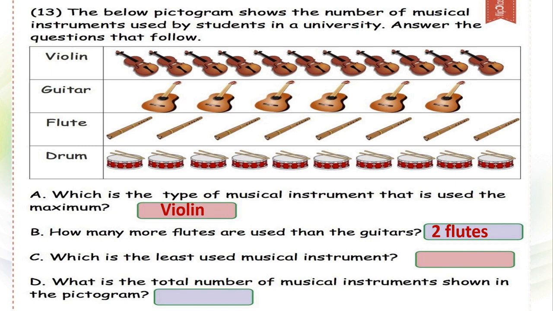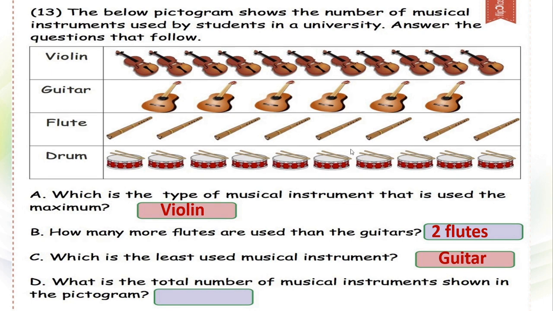Next, which is the least used musical instrument? Least means सबसे कम. Least used musical instrument. Yes, here we can see directly. We know guitars, right? Yes. Next, what is the total number of musical instruments shown in this data?